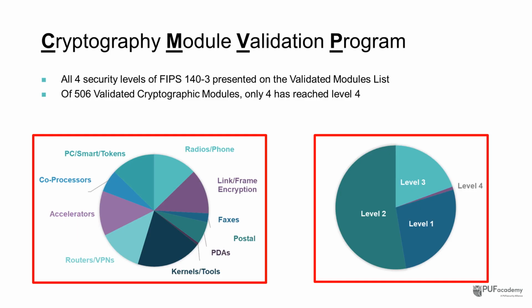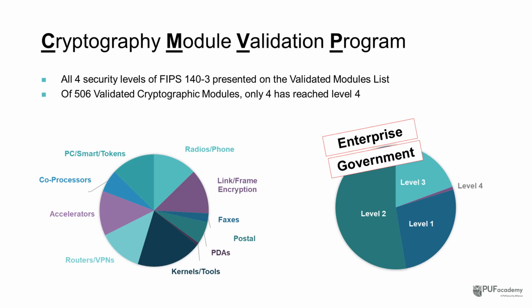A simple summary to help your product development is: Levels 2 and 3 are the mainstream targets for most enterprise and government procurements, balancing cost, schedule, and assurance. Level 4 is typically seen in HSM, which stands for Hardware Security Module, or specialized high-protection scenarios, for example, key management hosts or defense-grade equipment.